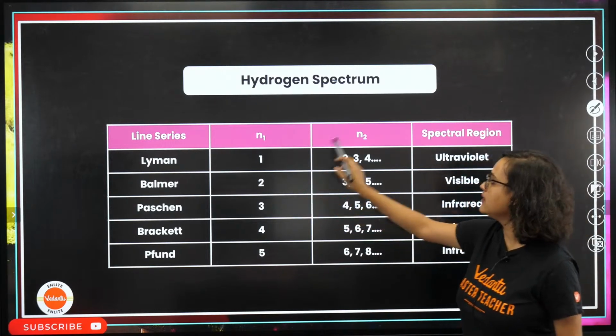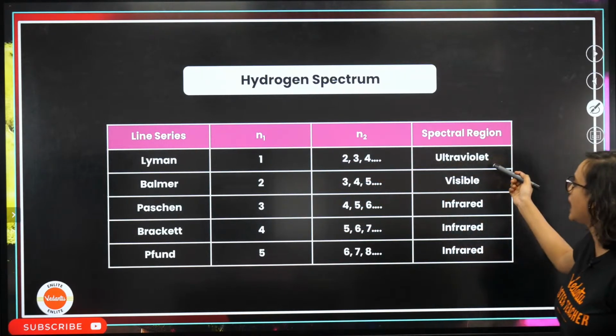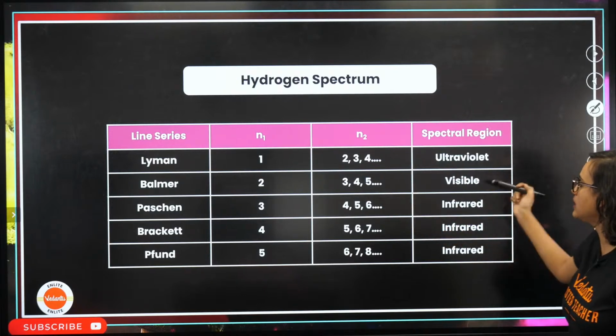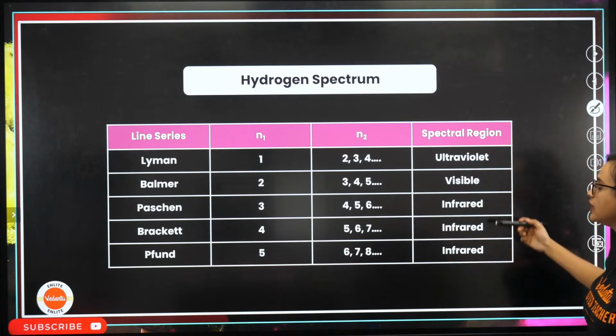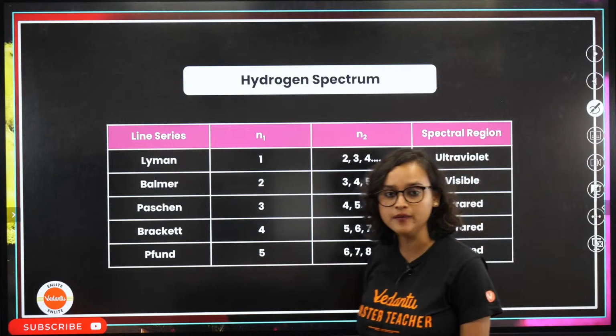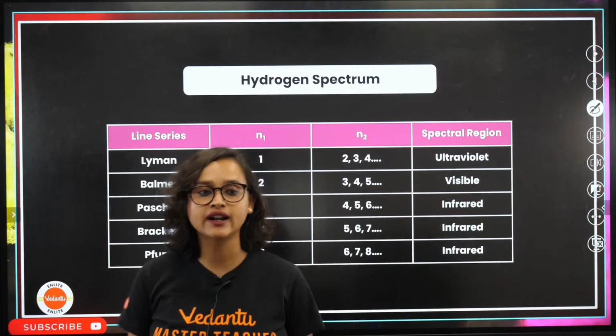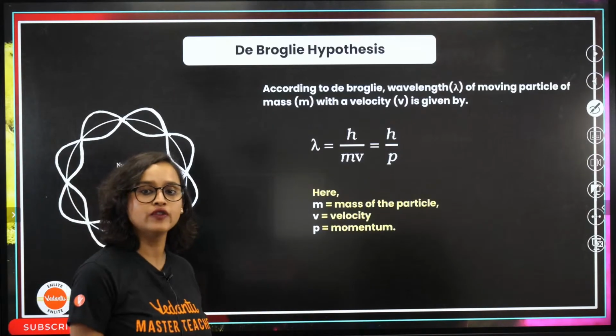See, N1, and if N2 is 2, 3, 4 for Lyman, then it is ultraviolet. For Balmer, it is visible. For Paschen, Brackett, and Pfund, it's all infrared. Okay, all infrared. Moving on from here.